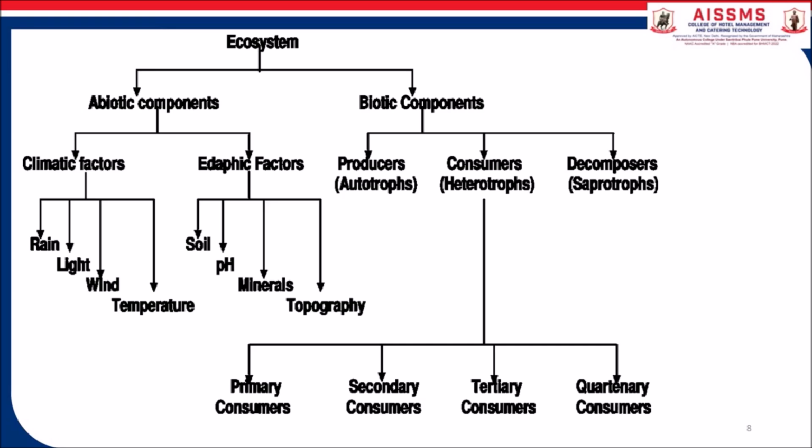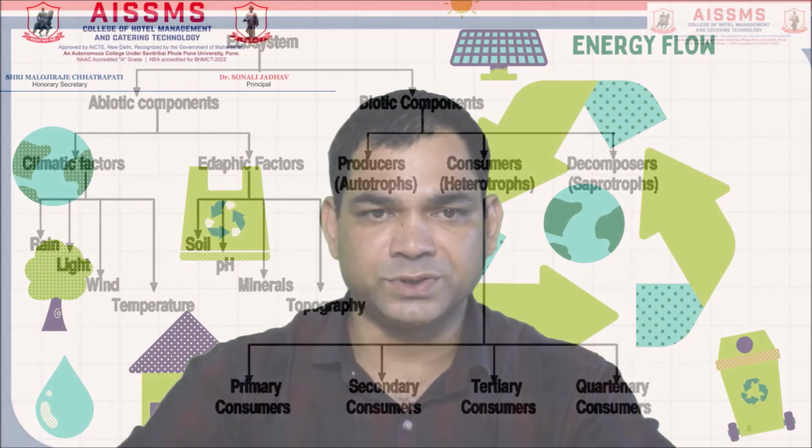Then let us discuss biotic components. Under biotic components, there are three components. First one is producer, that is also called autotrophs. The second one is consumer, that is called heterotrophs. Under heterotrophs, the primary consumers are there, secondary consumers are there, tertiary consumers are there, and quaternary consumers are there. After this, there is one more biotic component, that is called decomposer, that is also called saprotrophs.